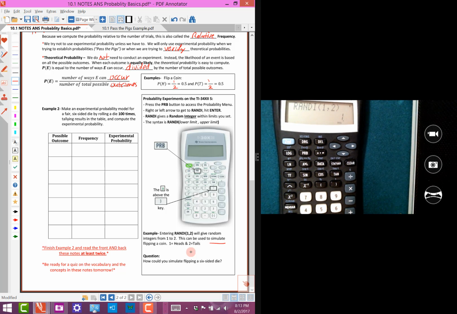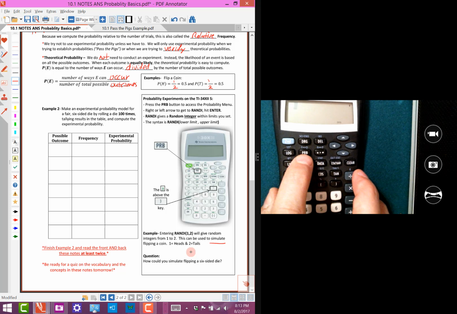Now I'm going to keep hitting enter, and every time you see that change, it gives me a 1, another 1, another 1, a 2, a 1, a 2, a 1, a 2, a 1, a 1, a 2, a 2, a 2. So it will just keep generating those random integers between 1 and 2. So if you did that 10 times, let me clear this off again, and I'm going to type that command in from the start.